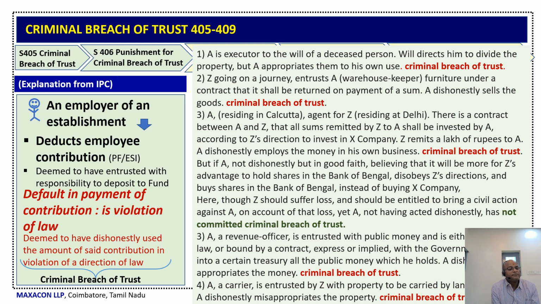Now, assume that A is residing in Calcutta and Z is residing in Delhi. Both of them entered into a contract. That contract is that Z will give the money and A has to invest that money in company X. Z remits rupees 1 lakh and A now takes that money and uses it for his own purpose. Here it is a violation of contract. This is a criminal breach of trust.